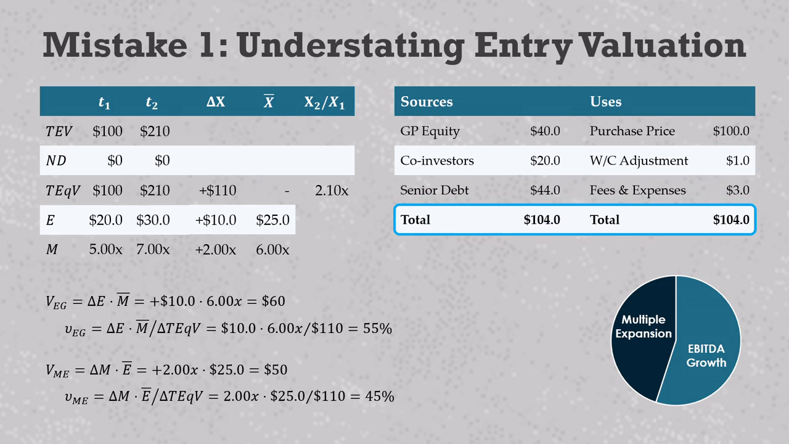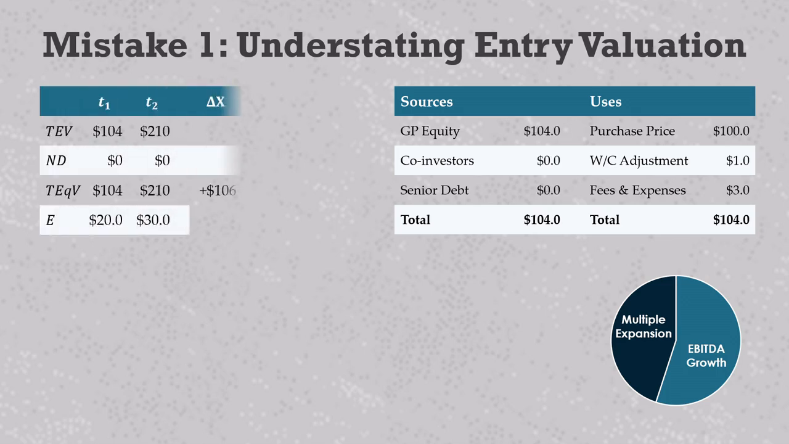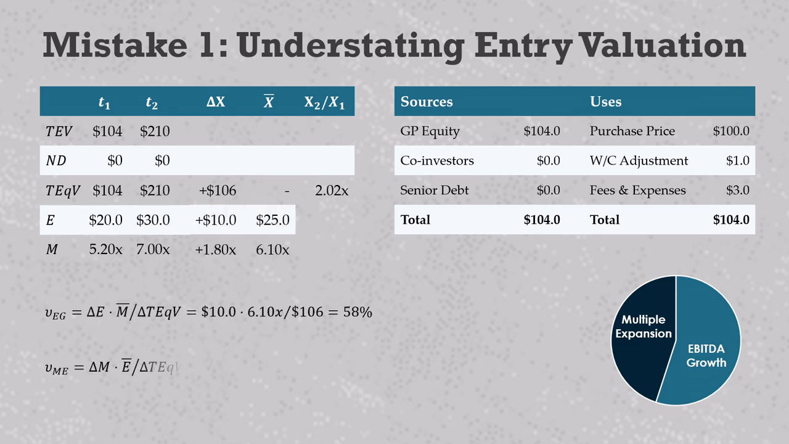Now, in our simplified example, we don't have debt or co-investors, so the sources look like this. The starting total enterprise valuation and total equity value are both 104, and this means that the entry multiple is a bit higher, 5.2 instead of 5.0. When we calculate our value drivers, we increase EBITDA growth to 58% of value creation and decrease multiple expansion to 42% of value creation. Not a huge move so far, but that's just the first step.